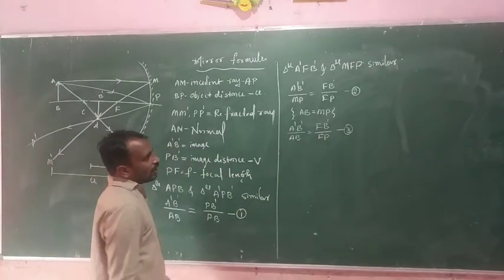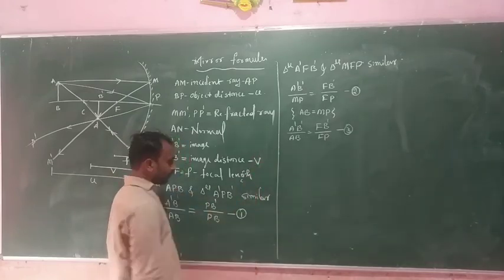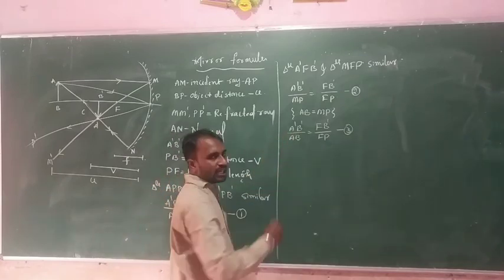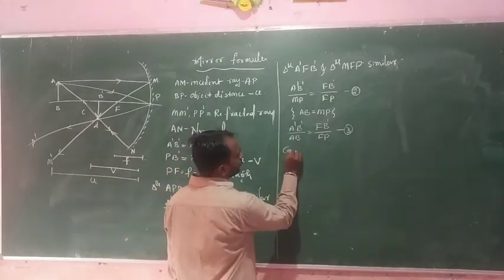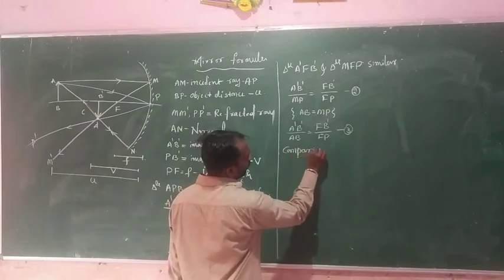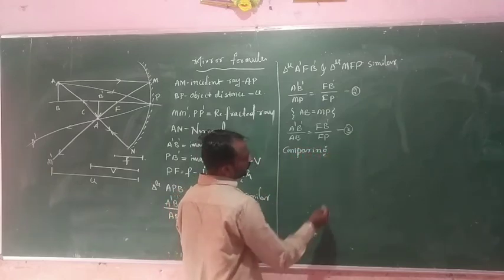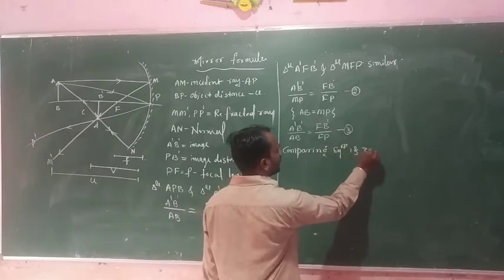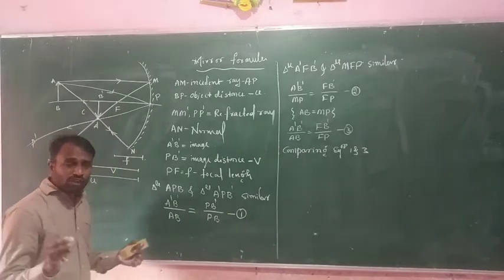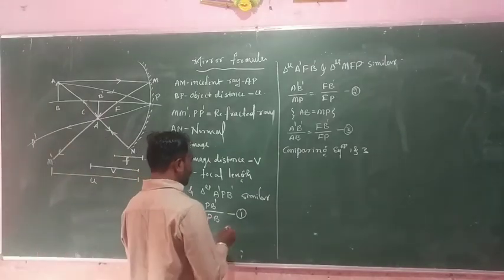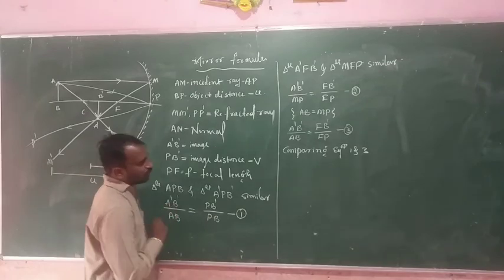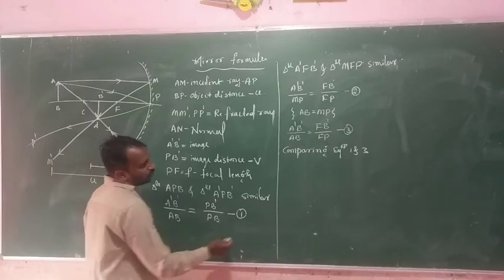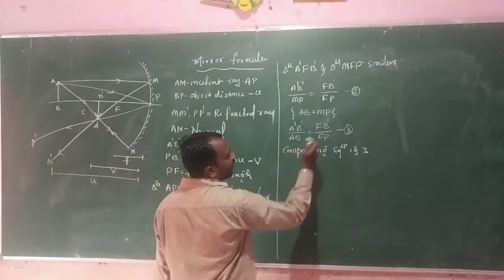Okay, so comparing equation 1 and 3. A'B' divided by AB, and here also A'B' divided by AB is there. So comparing equation 1 and 3, what happened here? A'B' divided by AB, A'B' divided by AB, and here PB' divided by PB, and FB' divided by FB.